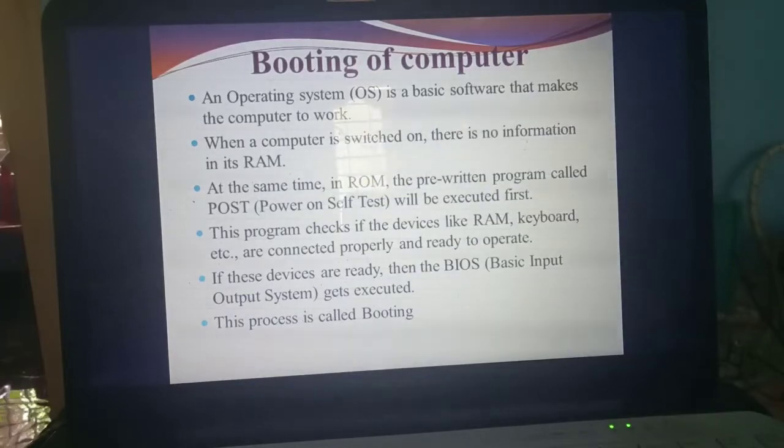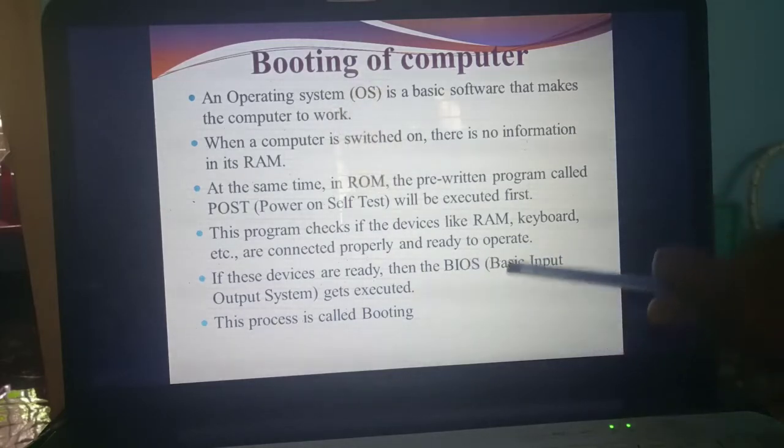Power on. When you switch on the computer, one pre-written program in the ROM will be executed first. What's the use of that program? When you switch on the computer, it checks what devices are connected to the computer. Example, RAM, then memory card, then mouse, keyboard, then printer, scanner, like this. It checks whether all the devices are connected properly or not.